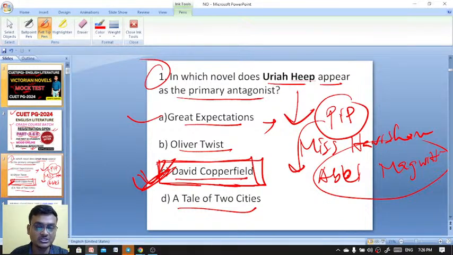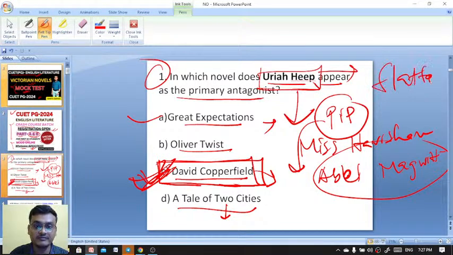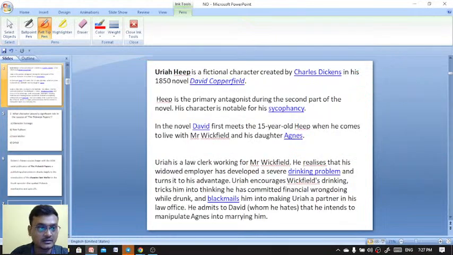Whereas in Oliver Twist, the titular character Oliver Twist is an orphan, David Copperfield is an autobiographical novel, and A Tale of Two Cities, as you know, is set in London and Paris during the French Revolution. In David Copperfield we find the character Uriah Heep, who is a flatterer, a fictional character in Charles Dickens's 1850 novel David Copperfield.